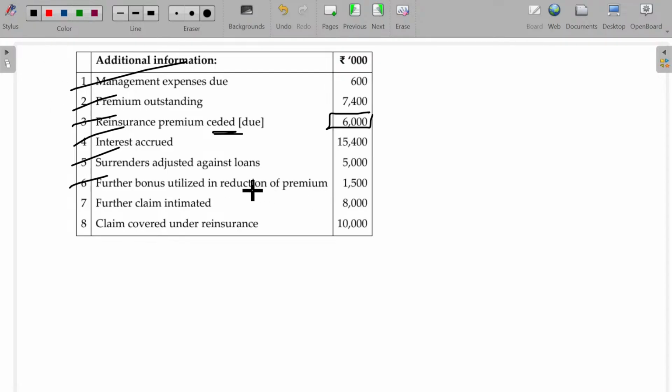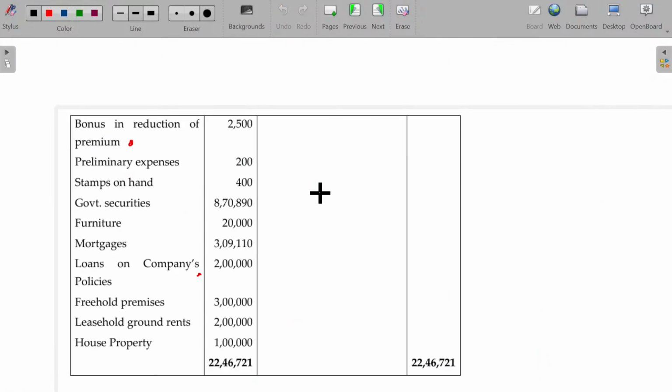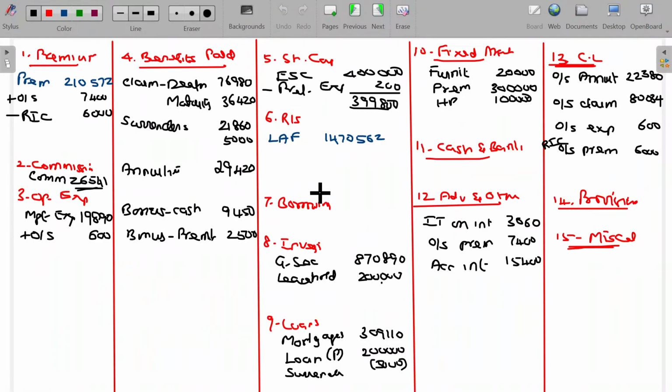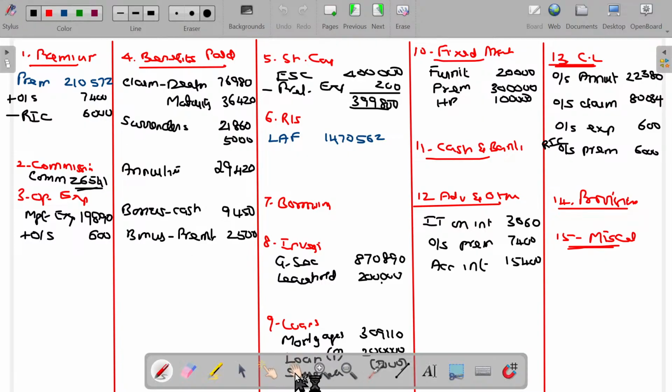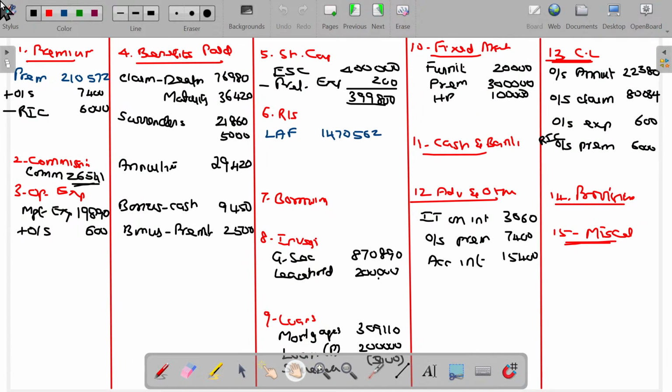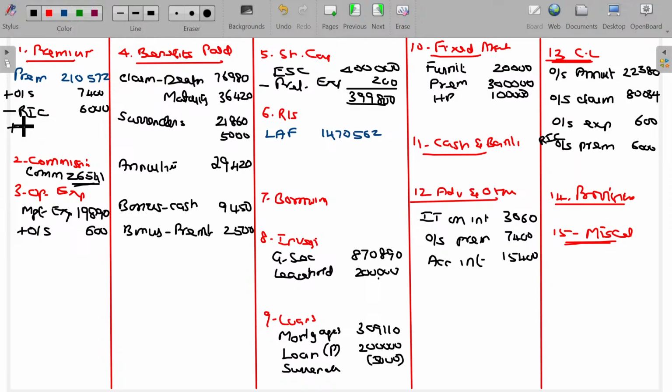Further bonus utilized in reduction of premium, 1,500. So here it should be a part of premium also. Bonus in reduction of premium, 1,500. Bonus in reduction of premium further 1,500. Double entry, like I adjust here as well as here. Clear? 1,500 and 1,500.